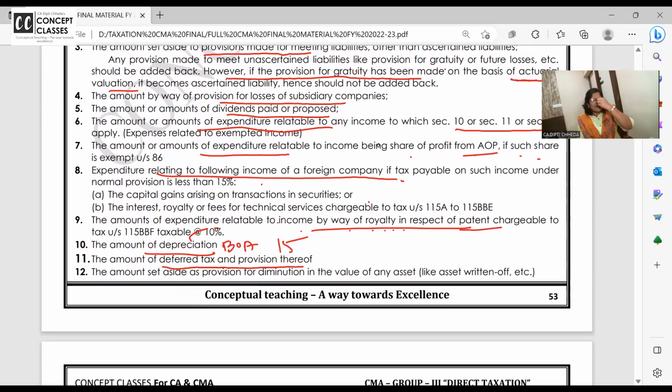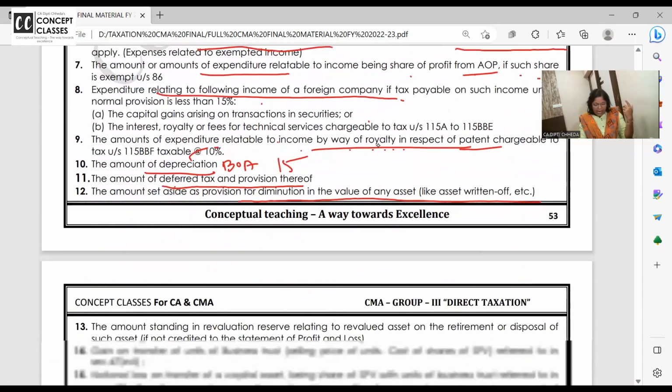Deferred tax is like a book adjustment for the provision of taxation, what we do in Accounting Standard 22. So it's not an actual expense. So if deferred tax is debited in books, add. Amount set aside as a provision for diminution in the value of asset. For reducing the value of asset, if you have made a provision, add.